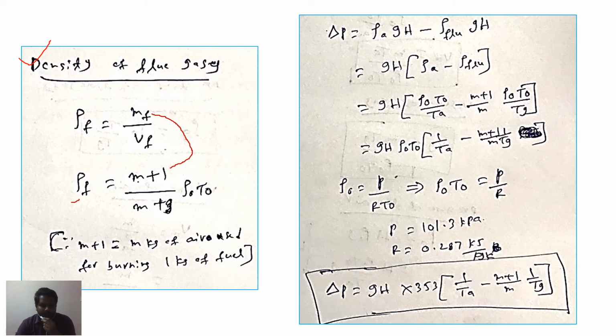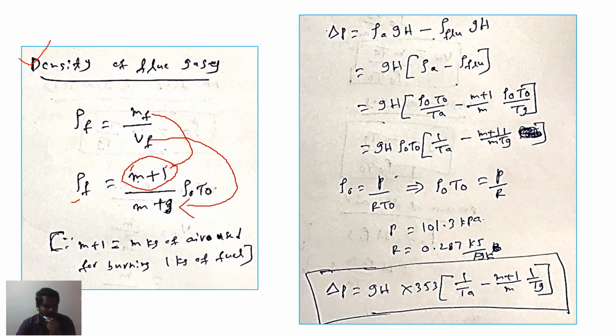flue gases are coming when fuel reacts with the air, there will be a combustion. After combustion, it will release flue gases. So this we can write it as, here m is the mass of the air, 1 is the 1 kg of the fuel, which means m kg of air is used for burning 1 kg of fuel. So when both react, there will be flue gases. So we can write it as m plus 1 divided by Vf.